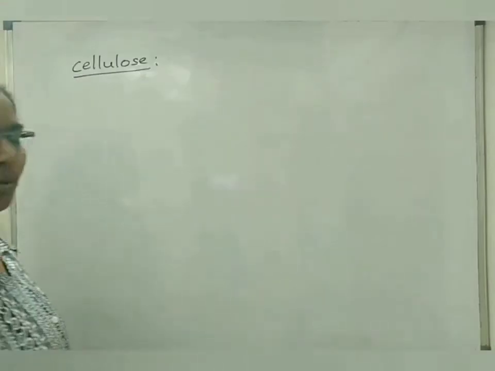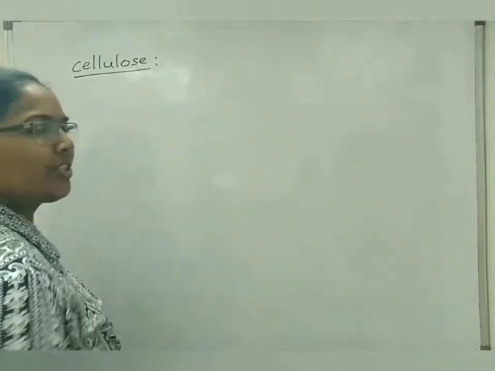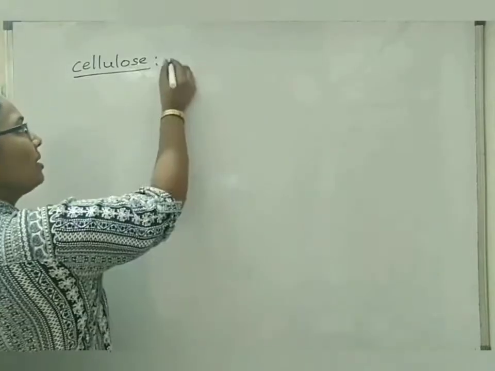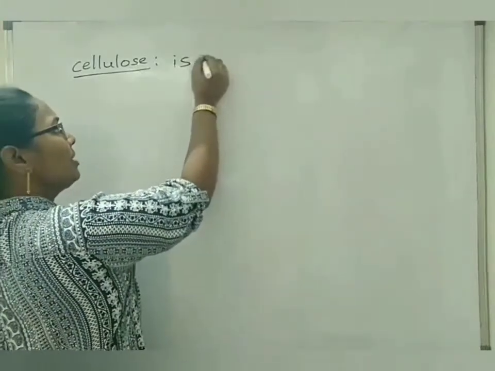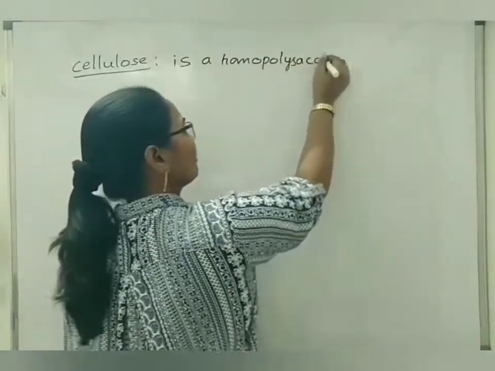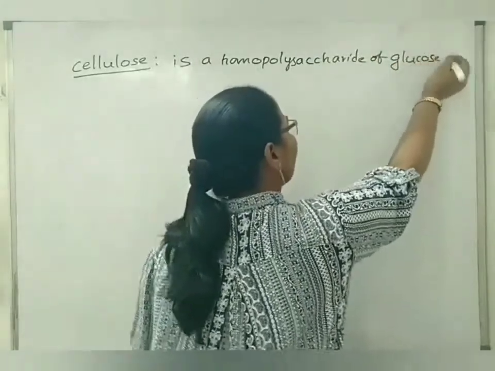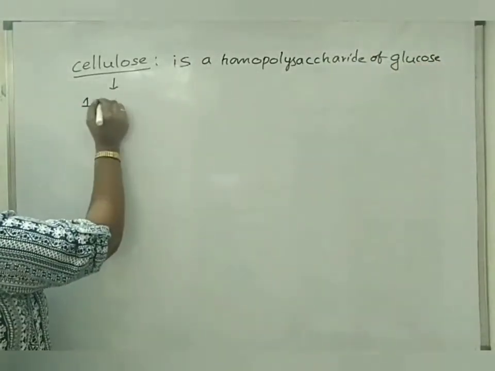Next example is cellulose. Cellulose is also a homopolysaccharide or structural polysaccharide of glucose units.